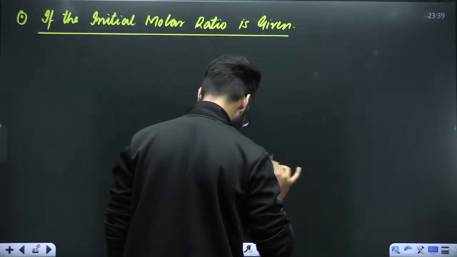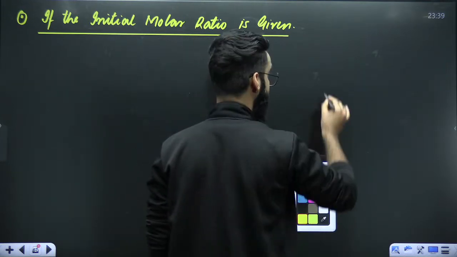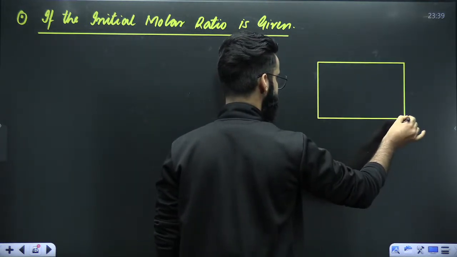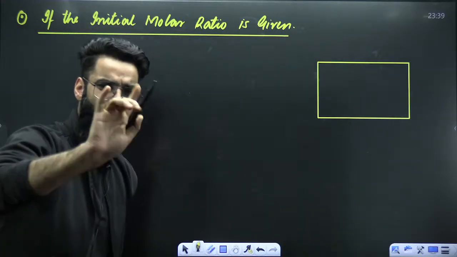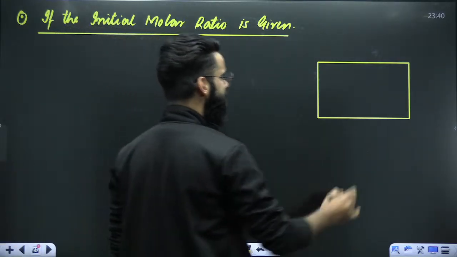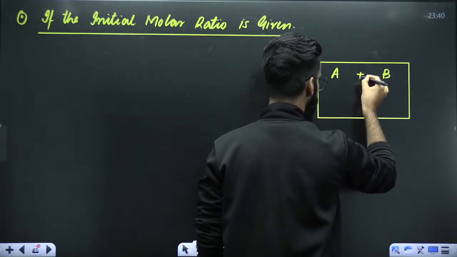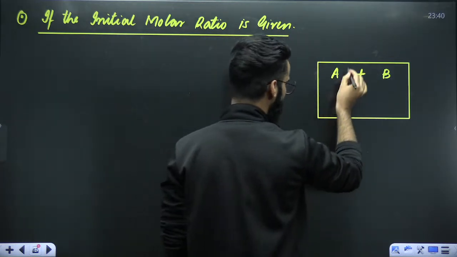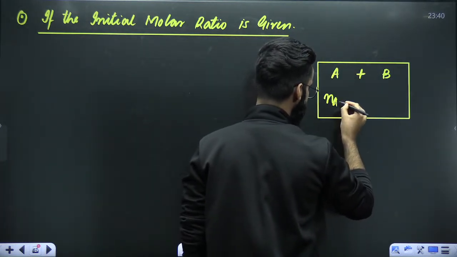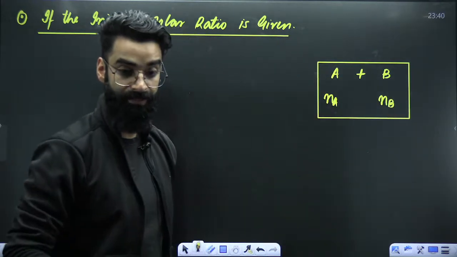Have a look. Now imagine again you have got a container. For example, this container does not contain only one gas. Let's imagine there are two gases present in the container, gas A and gas B. Let's say number of moles of gas A in the container is Na, number of moles of gas B inside the container is Nb.